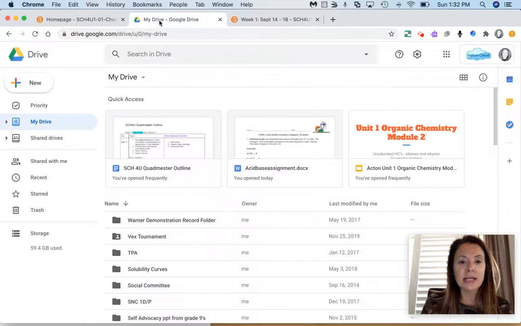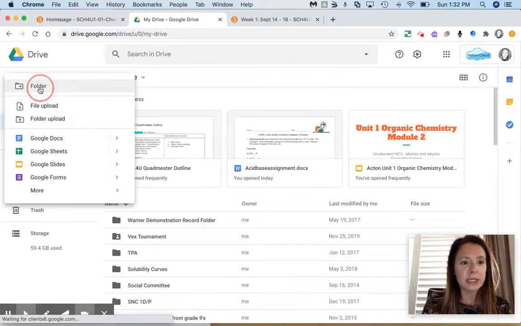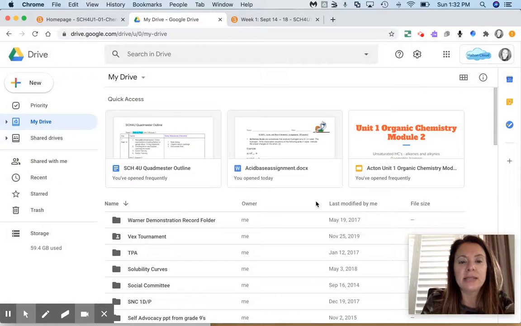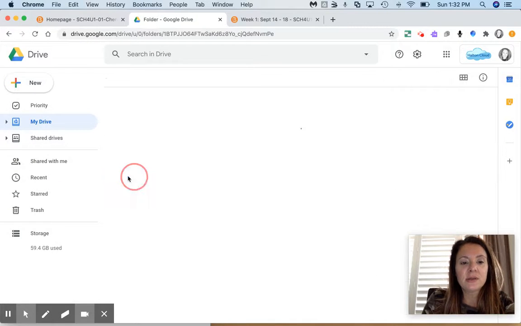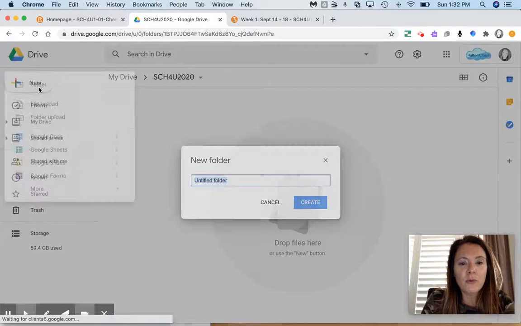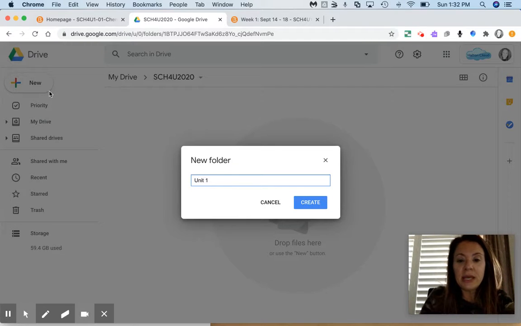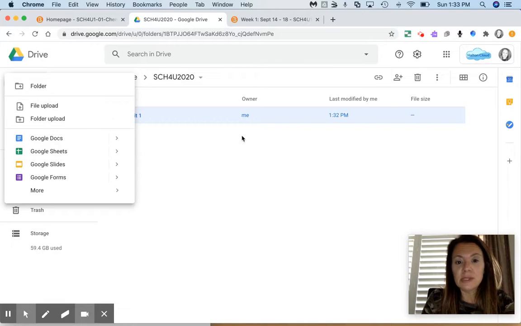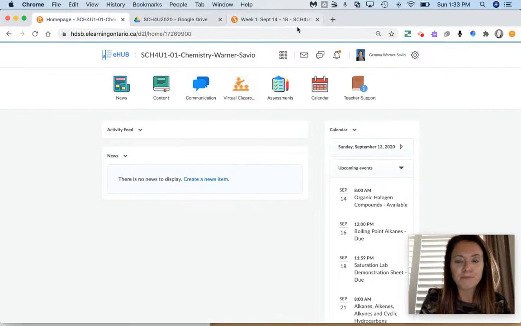I would also suggest that you go to your Google Drive and set up a new folder, just as I am doing here. And I would call this whatever course it is for the year. And I would create 4 separate folders. So I've got that within this drive. So folder 1, folder 2, there are going to be 5 units. Okay, so what I would do is I would just keep any downloads organized that way so they're easy to find. That's my next suggestion to you.